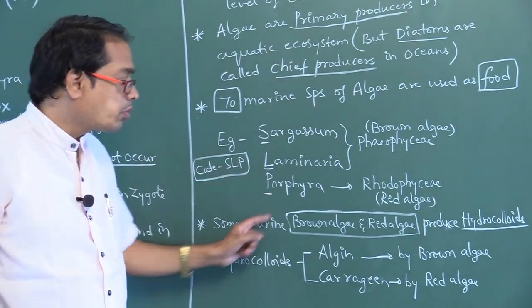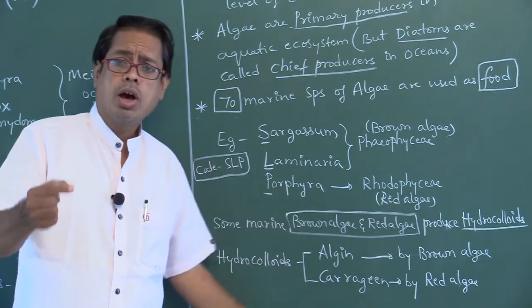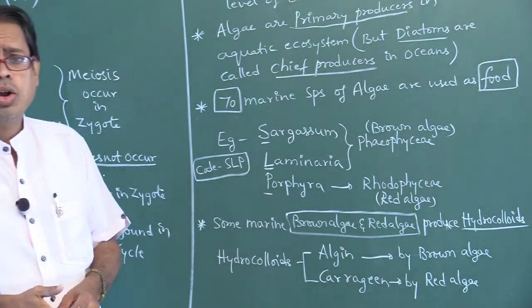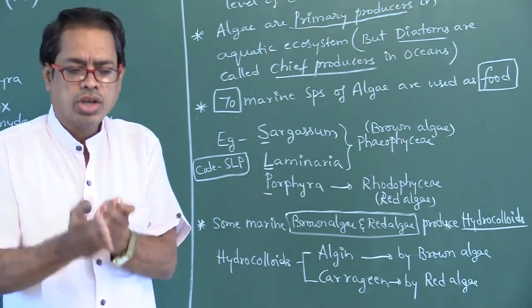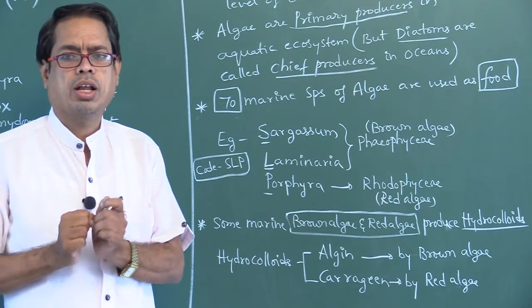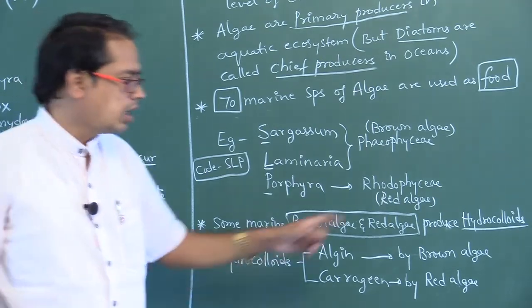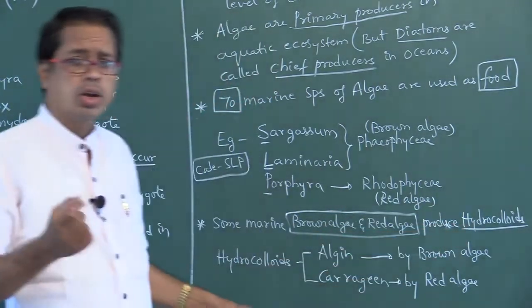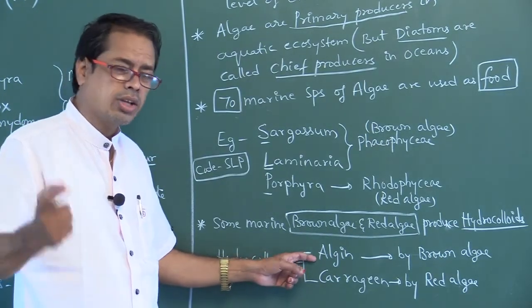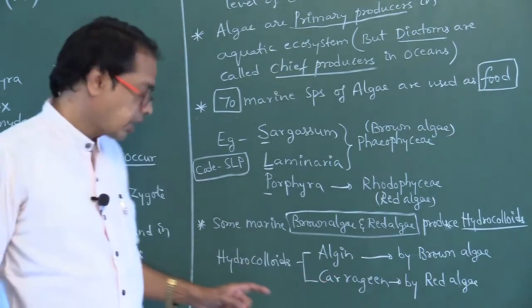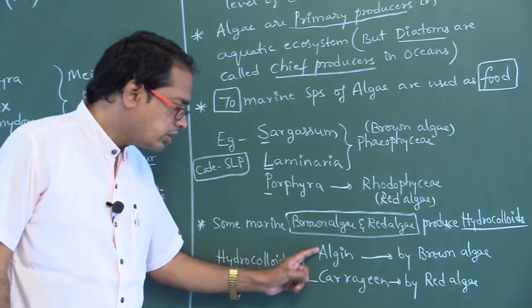Next, some marine brown algae and red algae produce hydrocolloids. Hydro means water. The colloid substances which are useful to absorb water and moisture are called hydrocolloids. The hydrocolloid produced from brown algae is called algin. From red algae it is called carrageen. Right. Hydrocolloids: algin and carrageen.